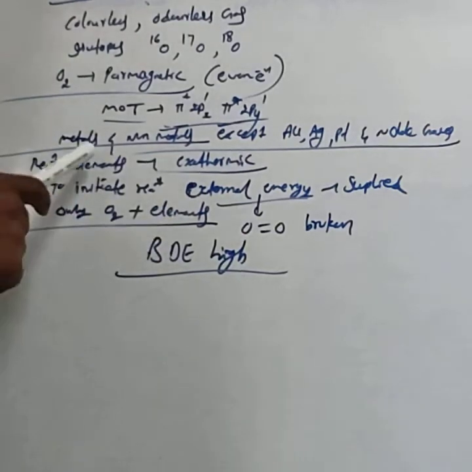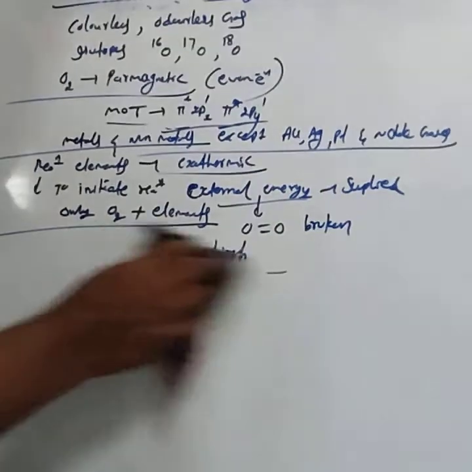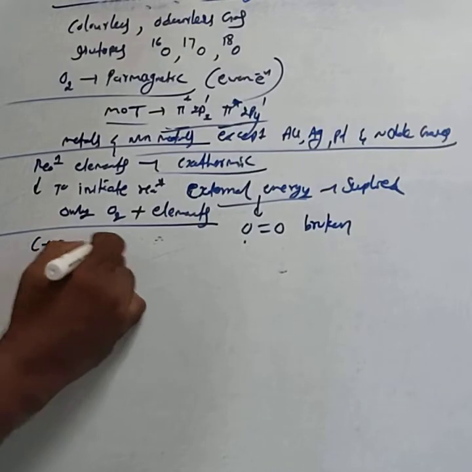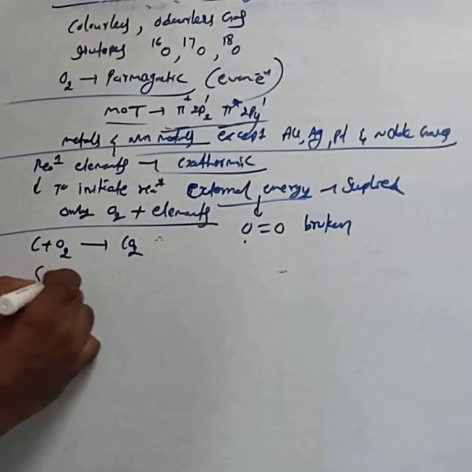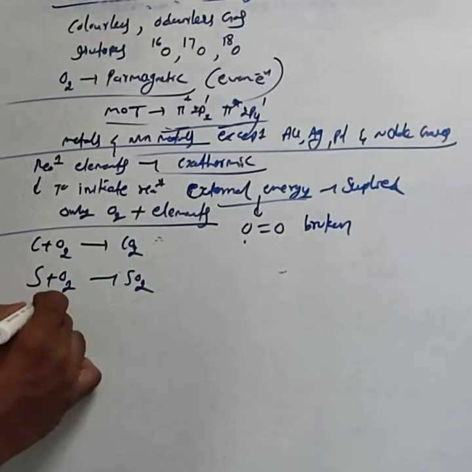But the reaction with other elements is generally exothermic in nature. In our syllabus, a few examples are given with metals and non-metals. For example, C plus O2 forms CO2. S plus O2 forms SO2.